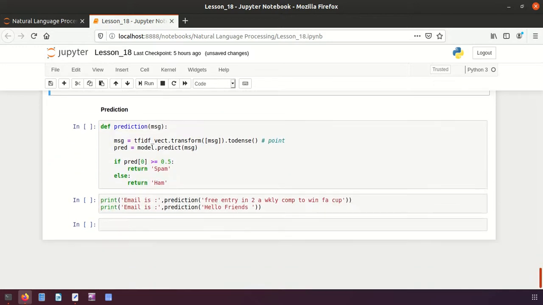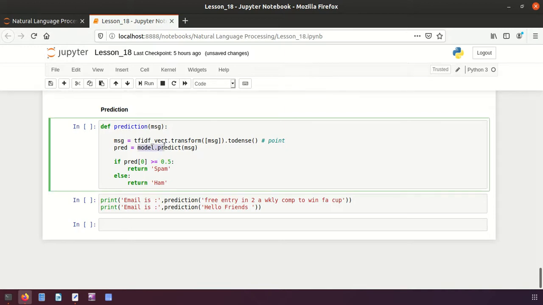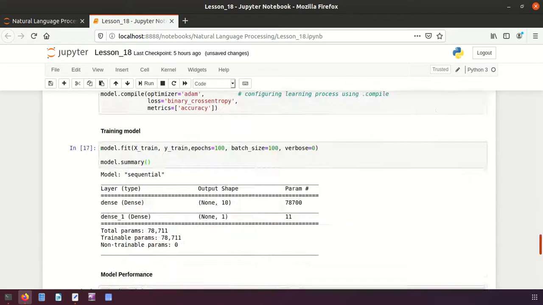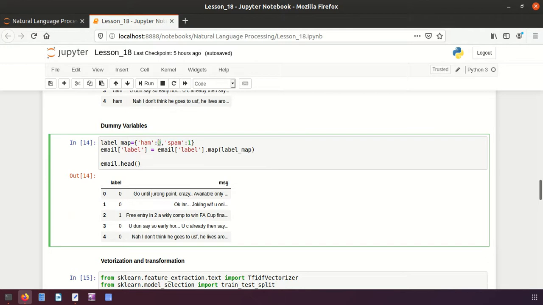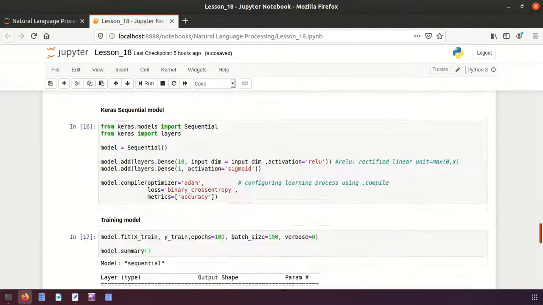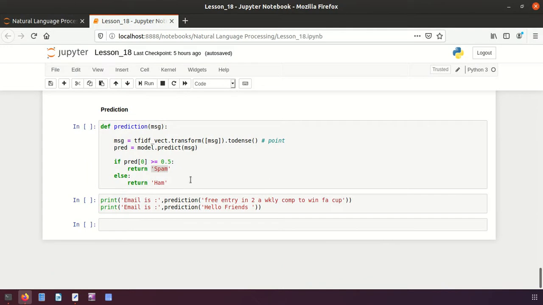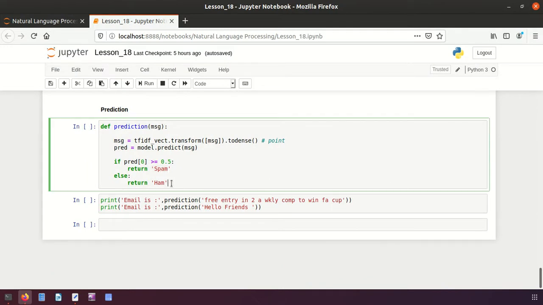Now let's see here. We'll do some predictions. I will pass some data to my function called prediction, and then I will call predict from model.predict, passing this message to that. And after that you will see the returned value, whether it is greater than or equal to 0.5. If it is greater than this value, it will return spam, because if you remember, the label for spam is 1, and 0 is the label for ham. That is why if it is greater than 0.5, it will return spam. If it is lesser than that, it will return ham.